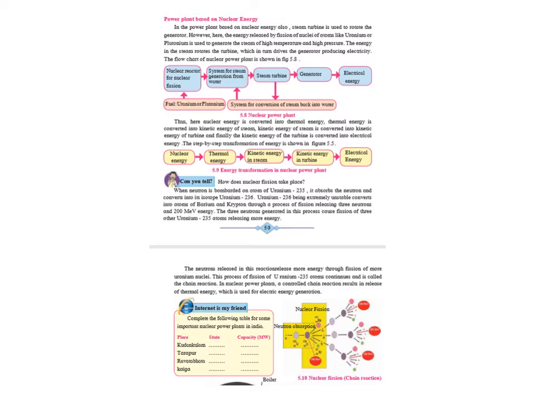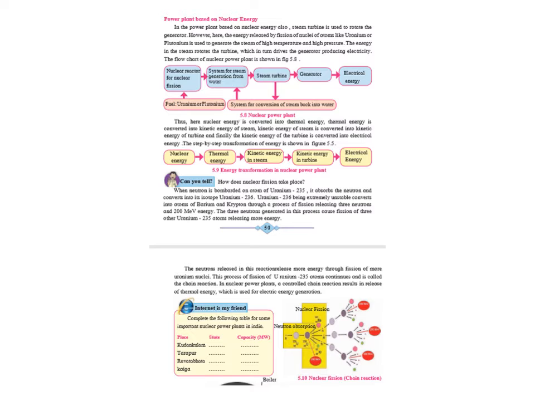Thus, the energy conversion over here is: nuclear energy is converted into thermal energy, into kinetic energy of steam, kinetic energy of steam is converted into kinetic energy of turbine, and that kinetic energy in turbine is converted into electrical energy.